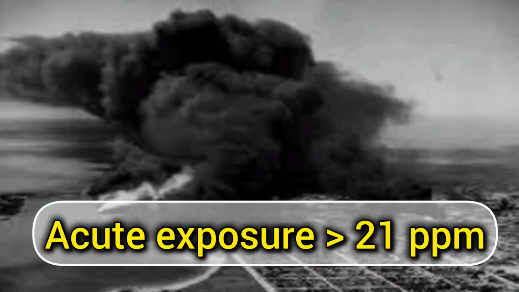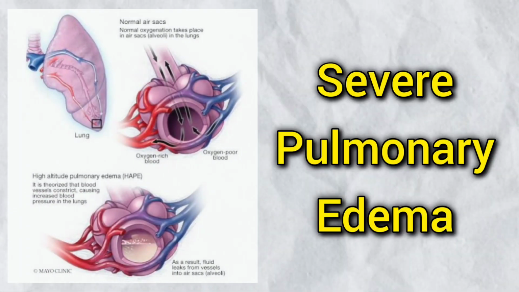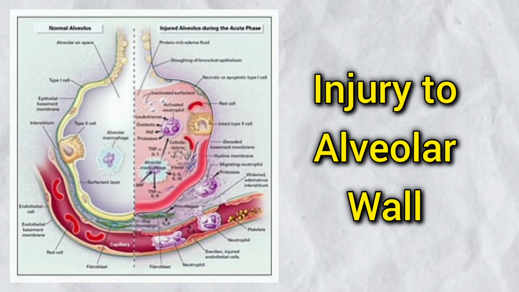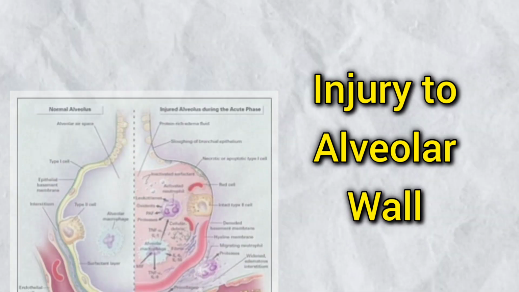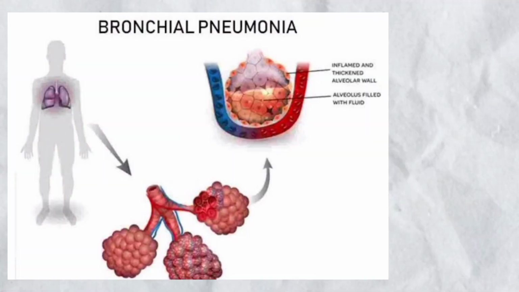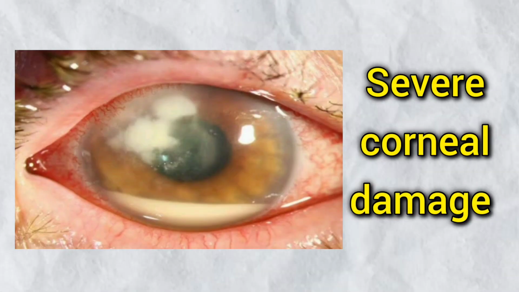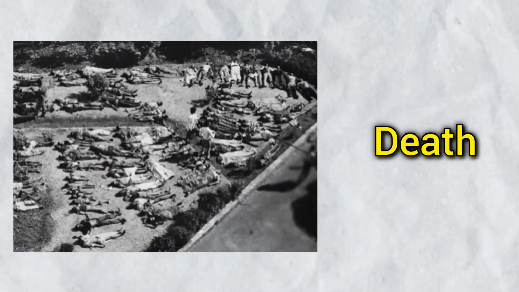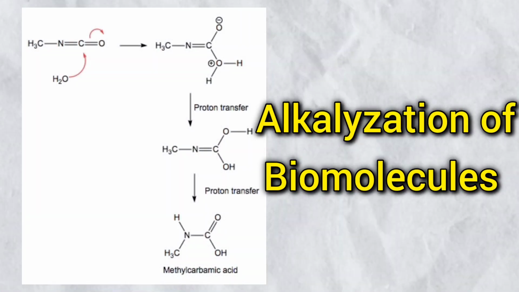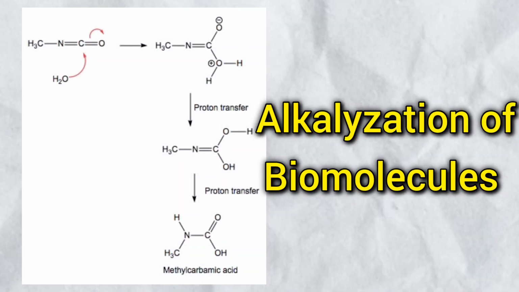Acute exposure to high vapor concentration, over 21 ppm, may cause severe pulmonary edema, injury to the alveolar wall of the lung, emphysema, hemorrhage, bronchial pneumonia, severe corneal damage, and even death. So the main mechanism of toxicity of MIC is actually alkylation of biomolecules.